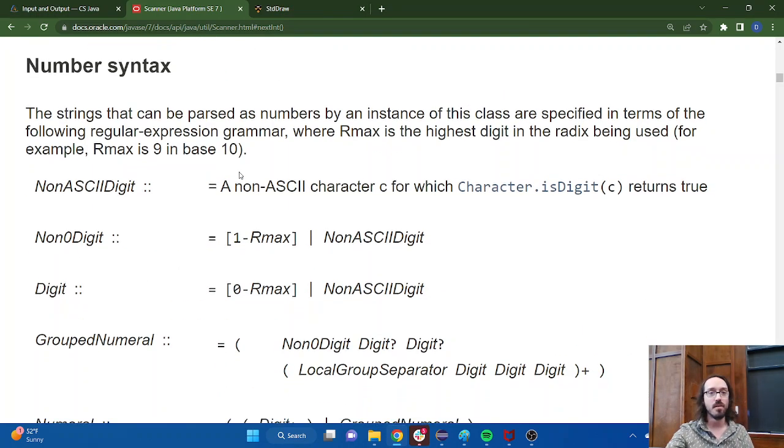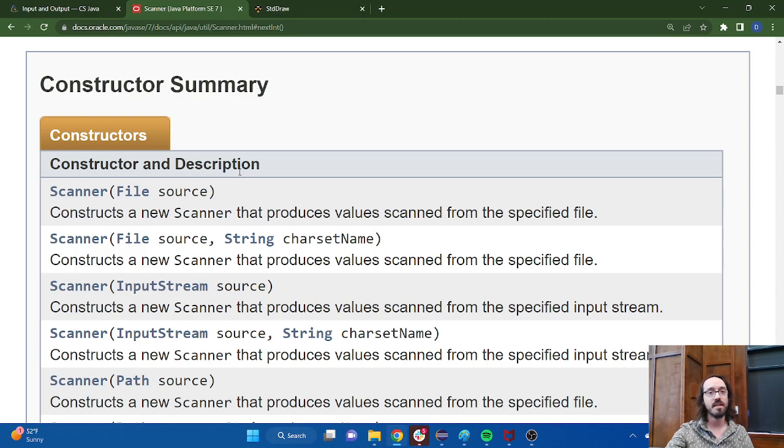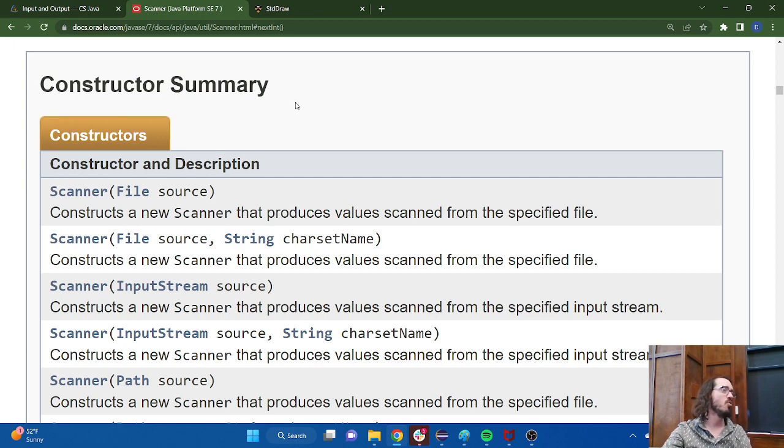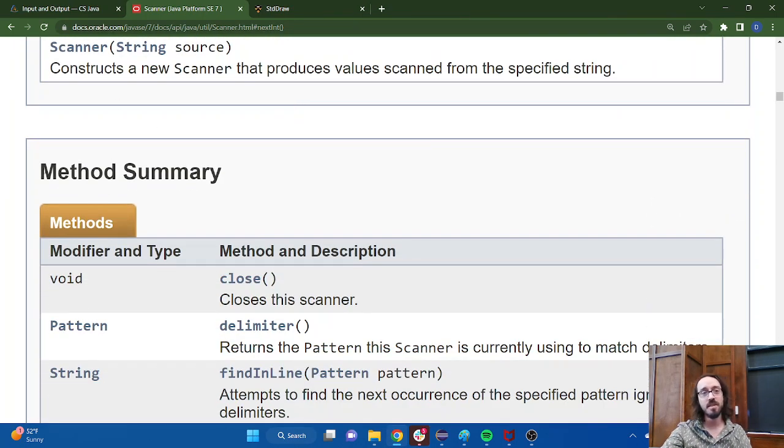So if we scroll down, the most interesting part of the API, I think, comes down here, where you'll see there's this box called the Constructor Summary. We'll come back and talk about that a little bit later on this semester. I'm going to scroll down to this one, Method Summary. You may have heard that word method tossed around a few times before now. But we haven't actually told you what it means yet, although if you look at the topic for next week, it's methods. So we're going to tell you exactly what a method is next week.